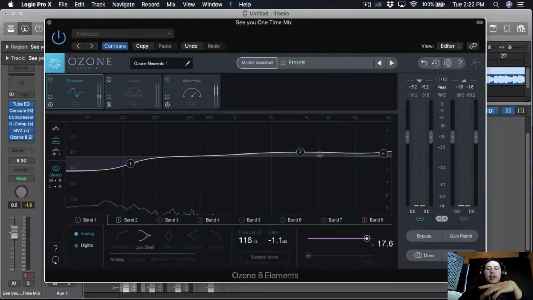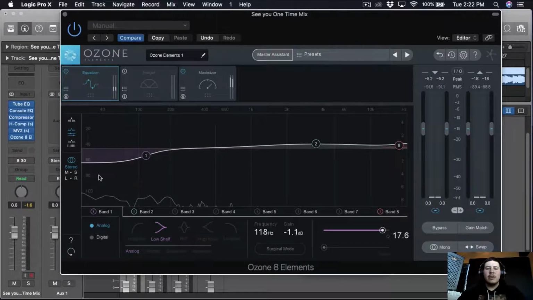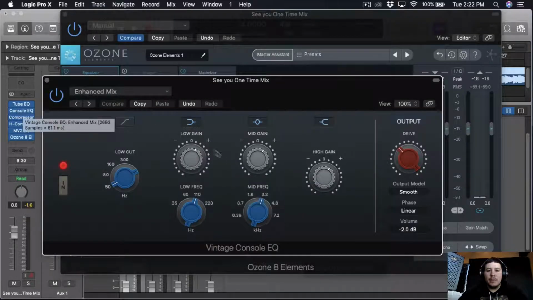They want to boost probably the highs a little bit more. So now that we know that, we're just gonna go to the console EQ, and we're just gonna boost it.